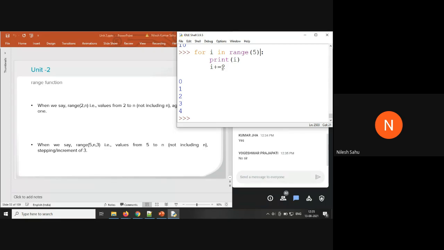So if I want to increment my for loop by 2, I need to pass an argument here.